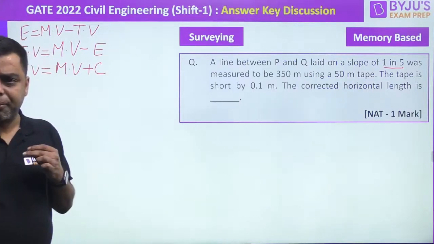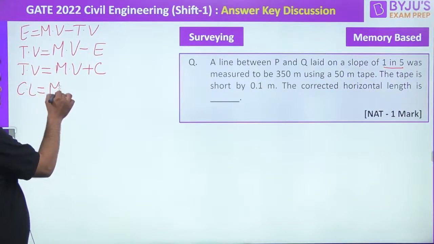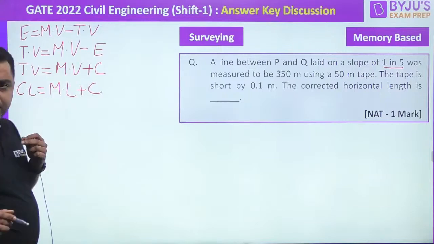I'll just write it over here. So this is my correct length is equal to measured length plus correction.